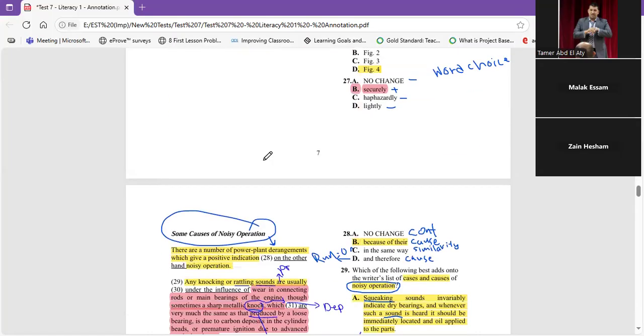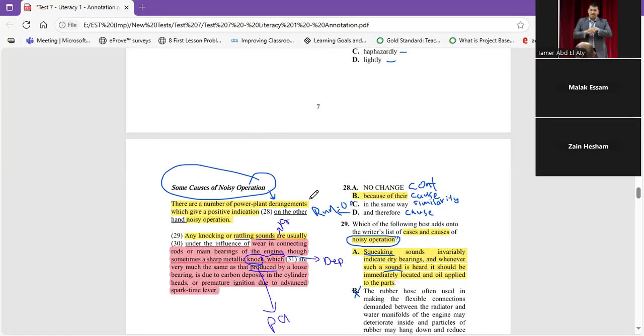Yes, clear, mister. 28 also, Malak. Let's find. This is transition. Transitional word. And here a relation before and after. As you can find in 28, we have on the other hand, contradiction, because of, their cause and effect, in the same way, similarity, and therefore, cause and effect. Let's read before and after to find.